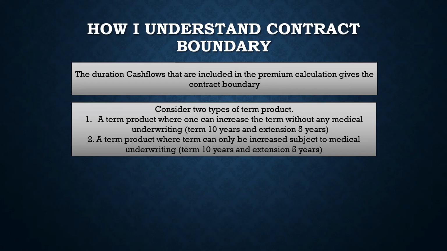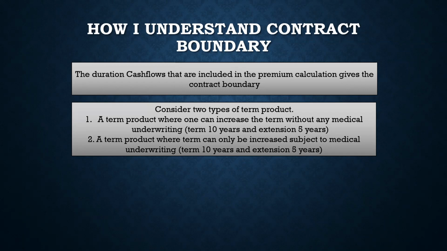So if the actuary thinks that this risk is also present, that risk is also present, and maybe a third risk, let us call it risk C. So risk C is arising at the 15th year. So you have to calculate or consider that in a premium calculation. So whatever cash flows you are considering in your premium calculation, that constitutes your contract boundary.